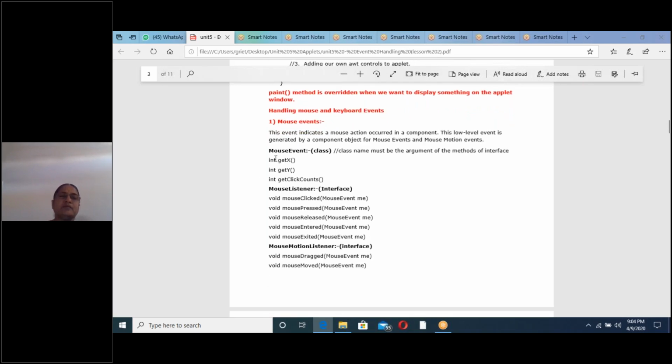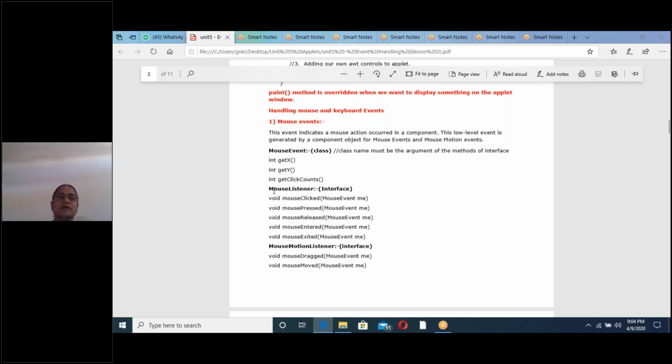So already explained, no? MouseEvent is a class, and MouseListener and MouseMotionListener are the two interfaces corresponding to this class. In the MouseEvent class, there are three methods: int getX, int getY, and int getClickCount. These are the three methods in the MouseEvent class. MouseEvent is a predefined class.